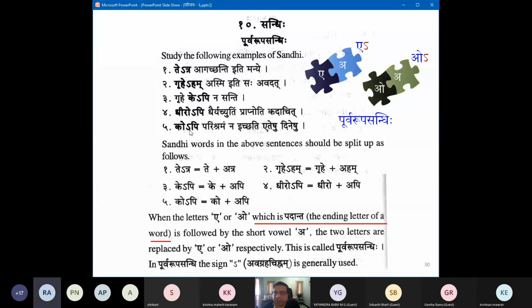What is the reason behind having this Purva Rupa Sandhi? Is it something to do with the meter? To some sense, yes. This Avagraha will not be counted in the Guru Laghu sequence because it's not pronounced. So this will be a Gurvakshara, Ko because of Dirga O, P will be a Laghvakshara. So Guru plus Laghu combination ensues. If I have Ko Api, I will have Guru Laghu Laghu. Okay, something because of the meter. Yeah, you can say that's one of the benefits, but not the reason.